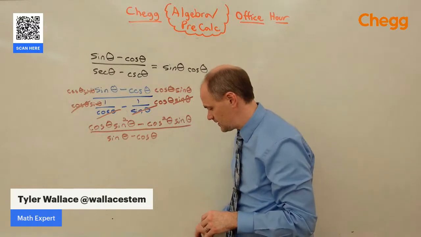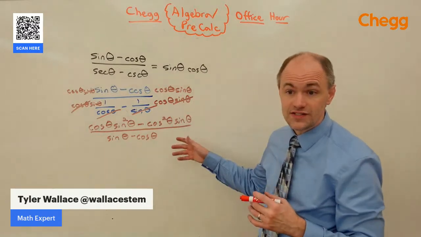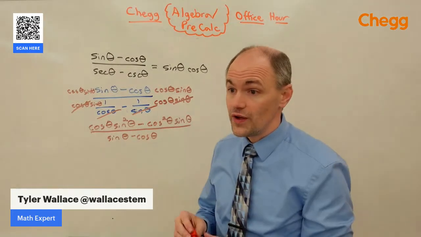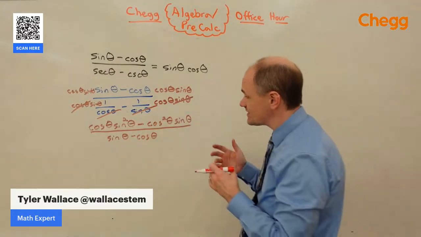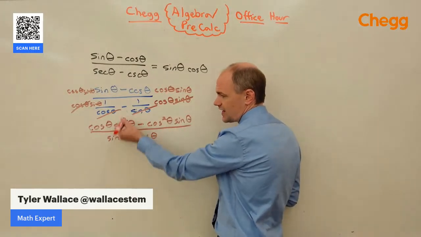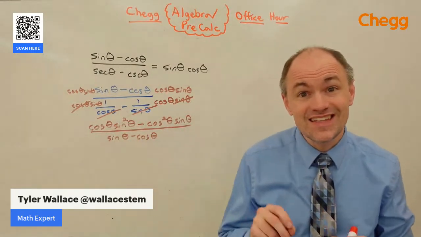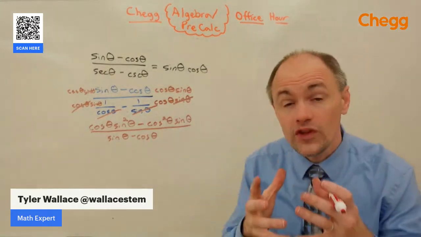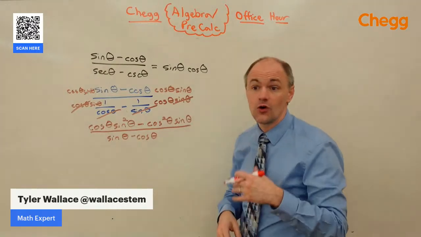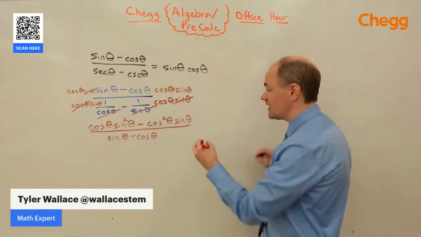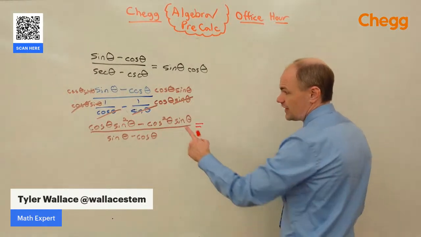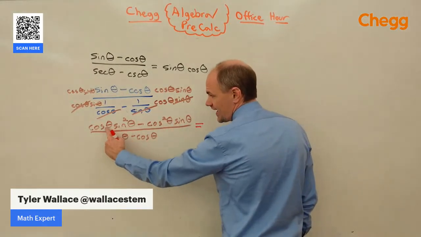All right. Now that we've made it into a simplified fraction that just has sines and cosines on it, we're ready to take a look at how we can simplify it. What we can't do is reduce cosines and reduce sines. That's bad. The reason is it's not factored. We can only do that type of stuff with factors. We don't have factors. Well, we can get factors. Let's factor that numerator. Factoring out, both of these have a cosine and a sine.